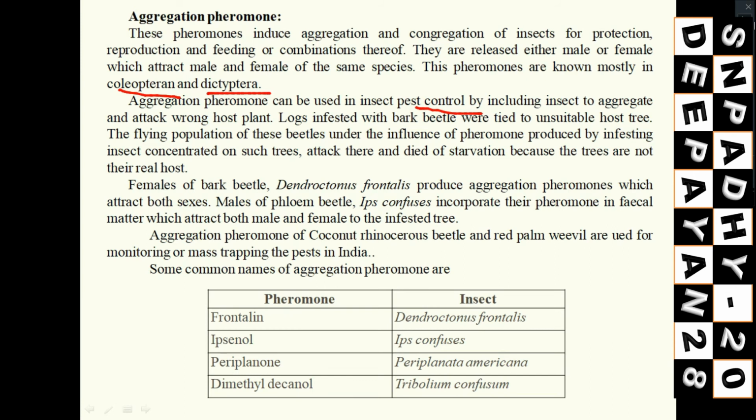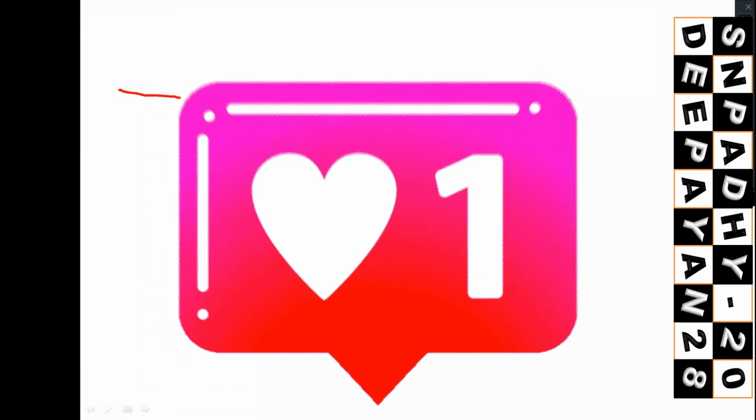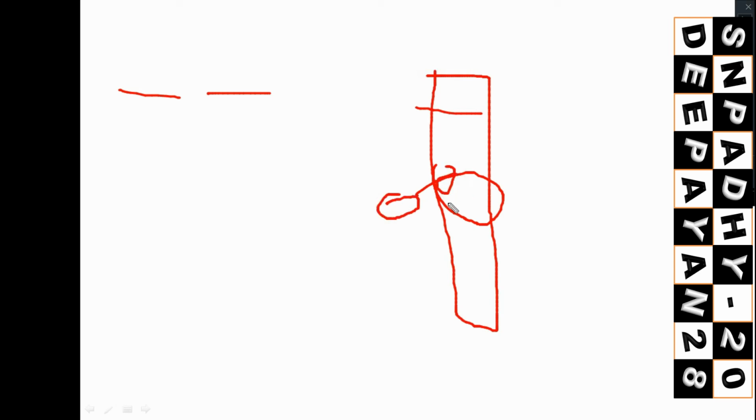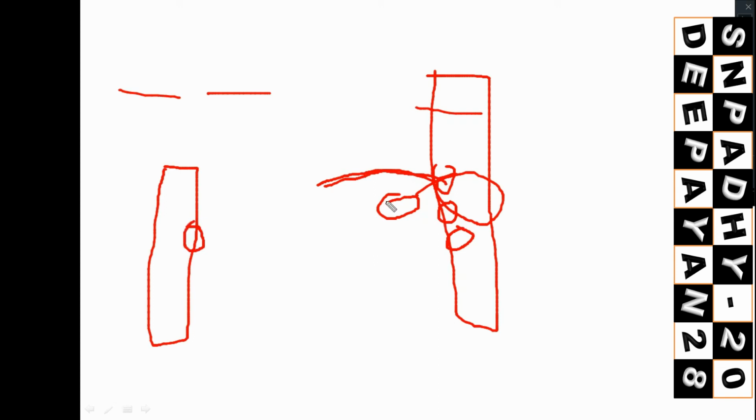You just see, by using this aggregation pheromone, what we can do, try to understand. Suppose this is a site, this is the host plant of a particular insect. There they are producing this aggregation pheromone. What you have done, synthetically or you have taken this naturally occurring pheromone to a plant which is not suitable for this particular insect. The insect's main host is this one, but you have tied the pheromone in some other plant which is a non-host or which is antagonistic to this insect.